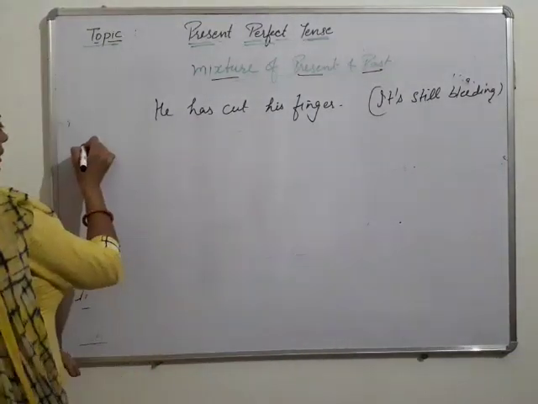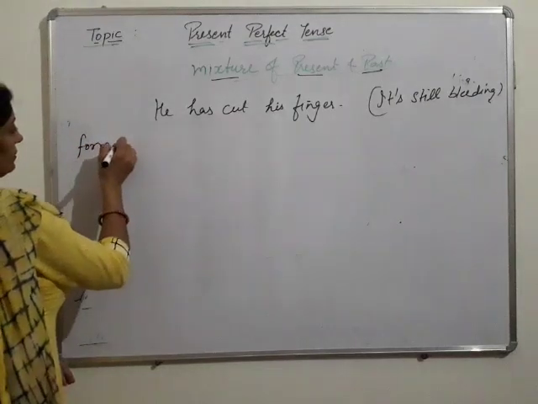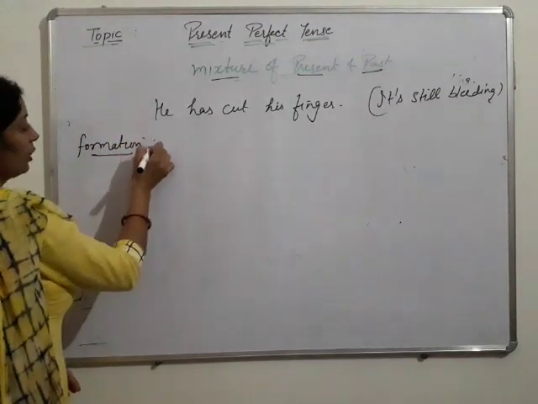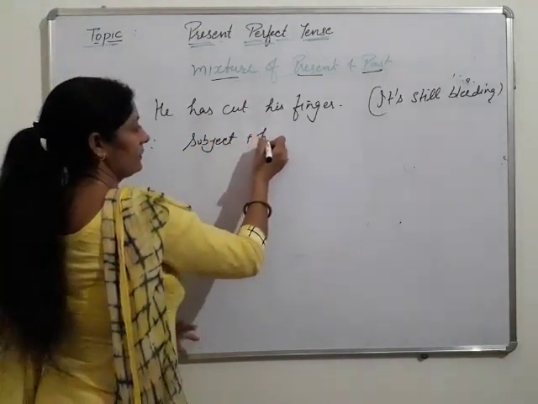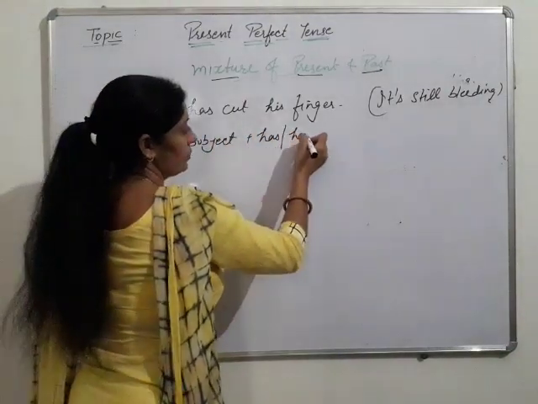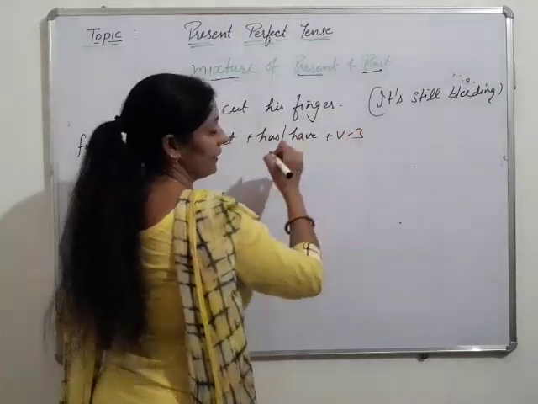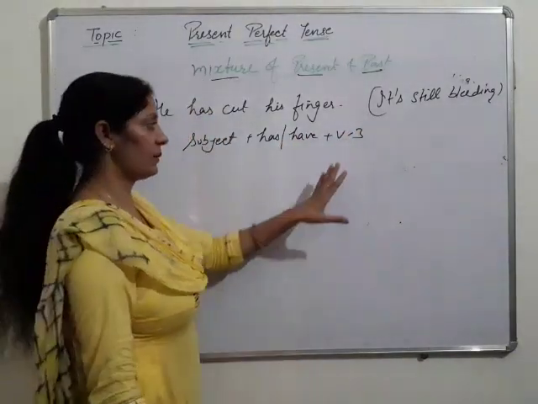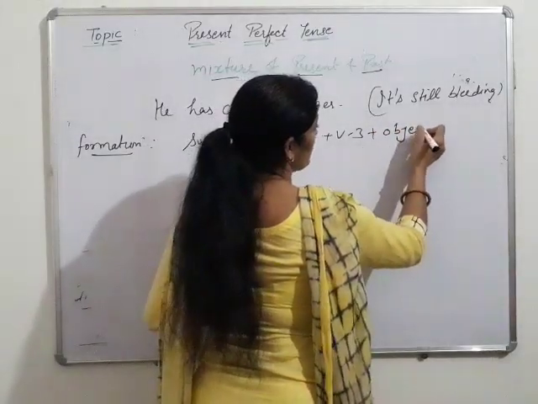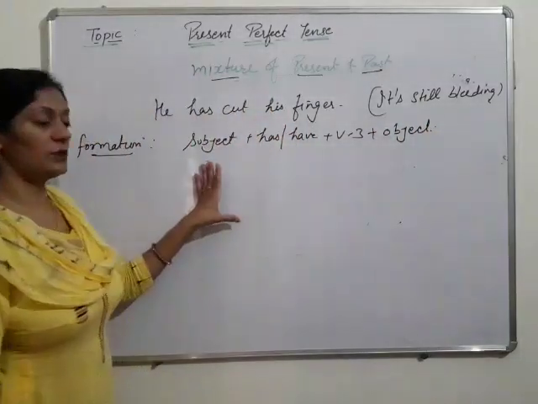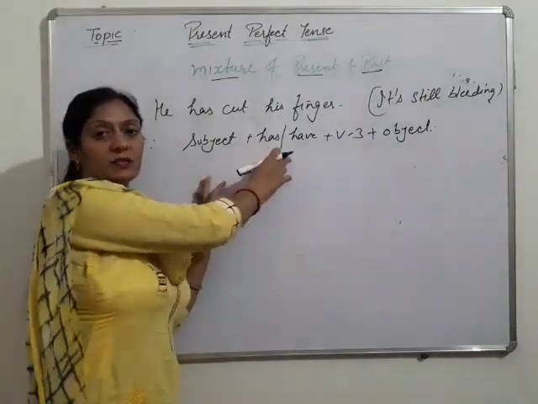Now note down its structure, or formation. Subject. After that, has or have is used as a helping verb. Then the past participle, which means the third form of the verb, and the object. According to the subject, we use has or have.